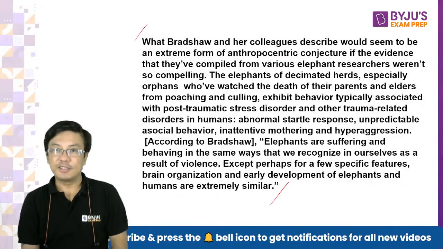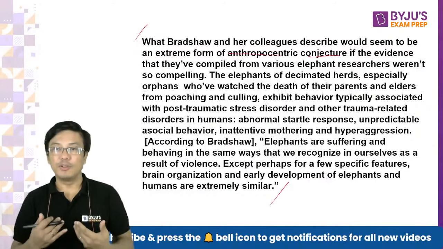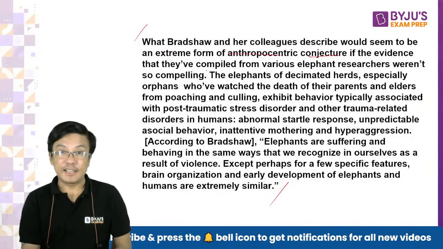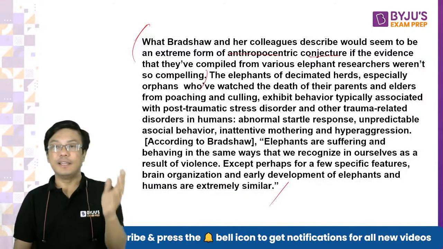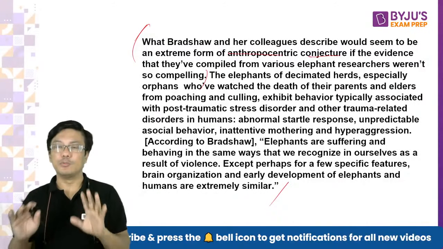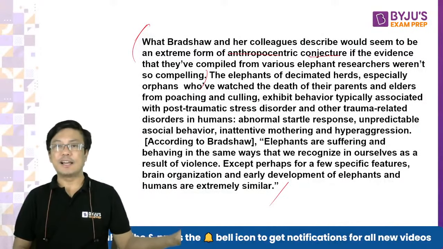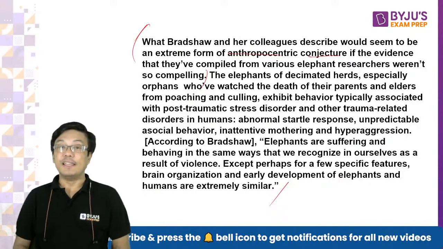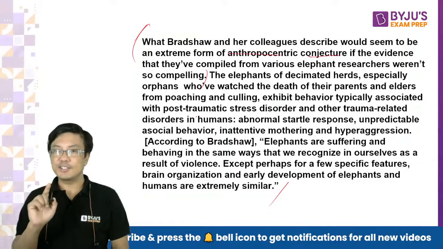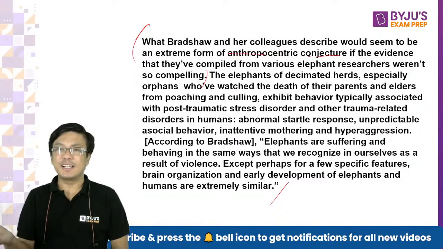Anthropocentric conjecture. What does it mean? Conjecture means guesswork. Anthropocentric. Anthropos means human beings. Centered means based on, revolving around. So, what the author is saying in this line is very important, right? Bradshaw के जो findings क्या है, right? Elephants have very intricate societies. Because of human actions, they have been killed, they have been exposed to trauma. Because of this, they start behaving wildly. They have become psychologically impaired. ठीक है? So what is the meaning of this line? Do not focus just on anthropocentric conjecture. Anthropocentric means based on human beings. Conjecture means guesswork.